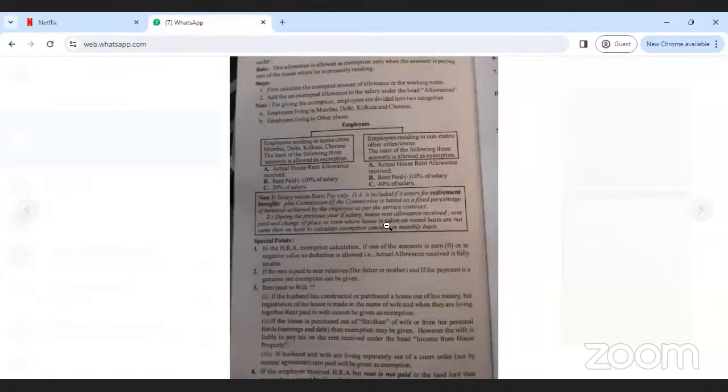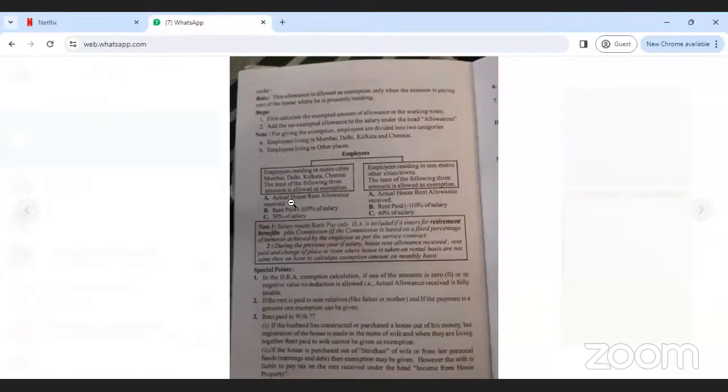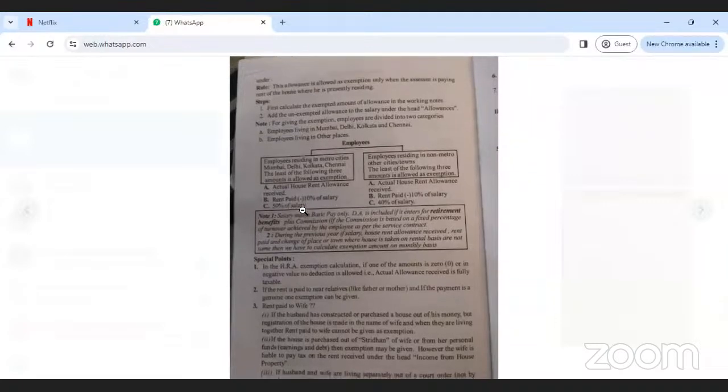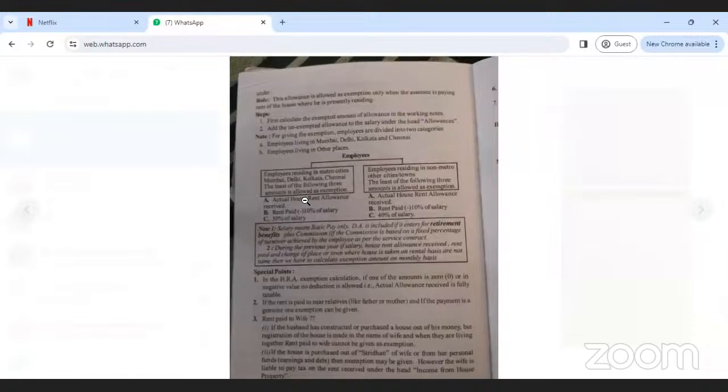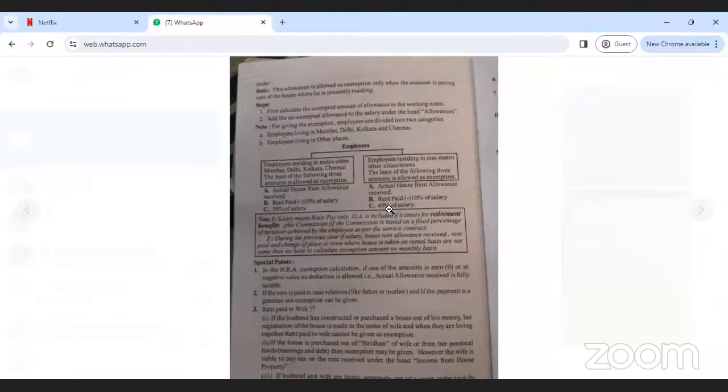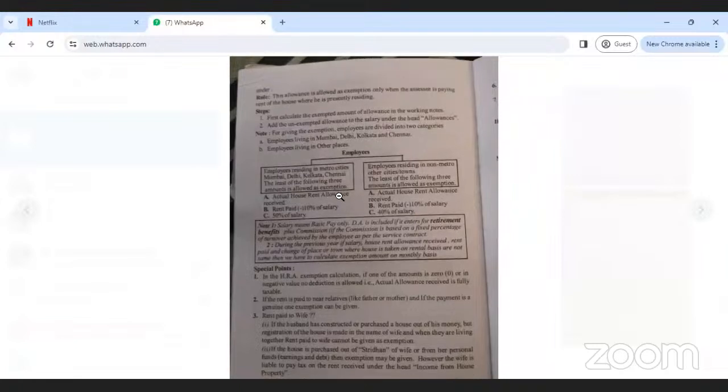So actual HRA, rent paid minus 10 percent of salary, 50 percent of salary, when the employee is residing in metro cities only. If non-metro cities, actual HRA, rent paid minus 10 percent, 40 percent of salary. Whichever is the least is the exemption from tax. For example, they gave HRA of 40,000.